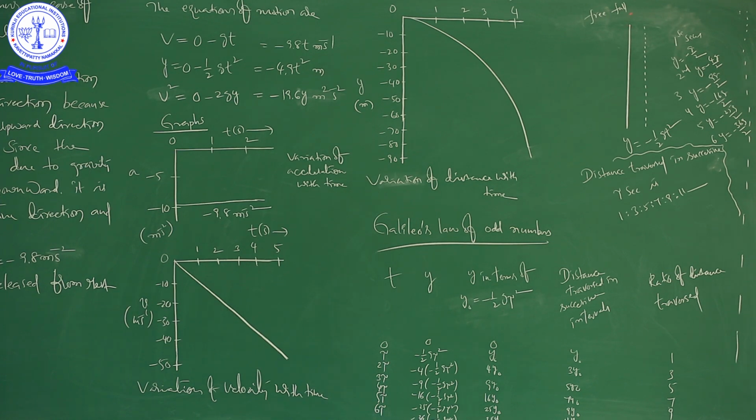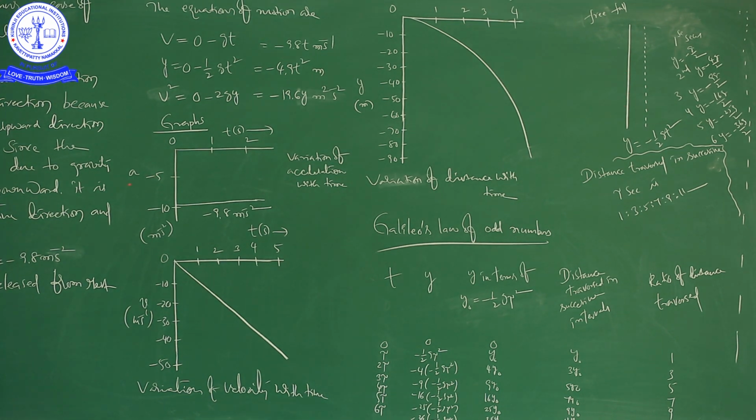Observe carefully: here the velocity is 0, here it is minus 9.8, here it is minus 19.6. So 9.8 minus 0 is 9.8, 19.6 minus 9.8 is also 9.8, and it continues like that. When the change in velocity is constant and the time interval is equal, then automatically acceleration is constant. Then the body is said to be moving with uniform acceleration.